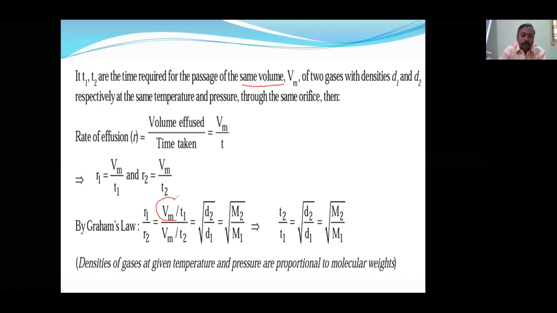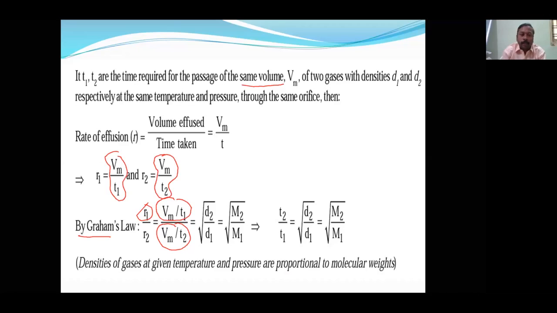Let us take the same gas diffusing in time T1 and in time T2. From Graham's law, this much volume of gas diffused in time T1, this much volume of gas diffused in time T2. So rate of diffusion is equal to volume of the gas diffused upon time taken. So Vm by T1 and Vm by T2.